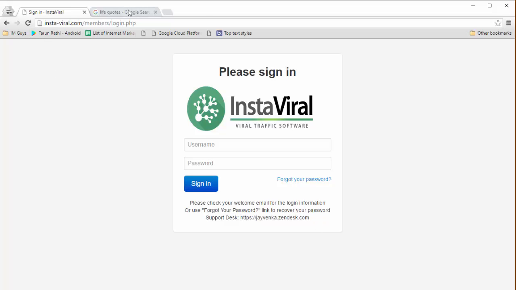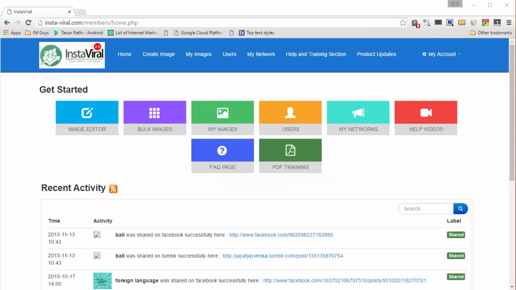So when you go to the Instaviral page, you will see a username and password asking you to log in. So let's log in and see the home screen again. So here I have logged in and I'm on the Instaviral homepage. And here you can see all the different options that we have.